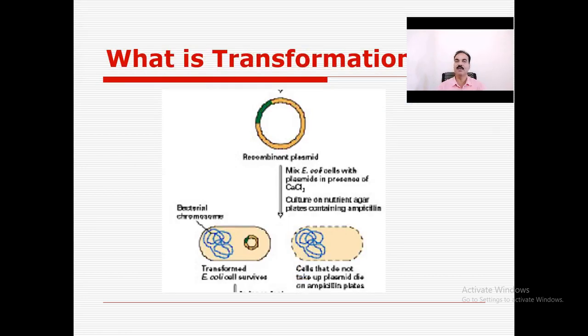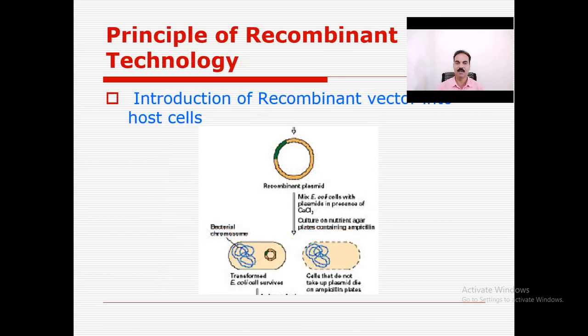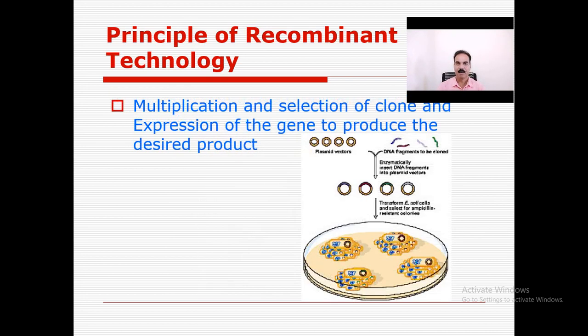Once the recombined DNA molecule is obtained, it enters the host cell for multiplication, because the host cell is a factor of the cloning, and a number of rDNA molecules are formed. When a number of rDNA molecules are formed, multiplication takes place inside the host cell with the host genome, and they can form protein. That means the amount of protein can be increased. So we call it transformation, the introduction of the recombinant into the host cell. Then multiplication and selection of the clone, and expression of the gene to produce the desired product.